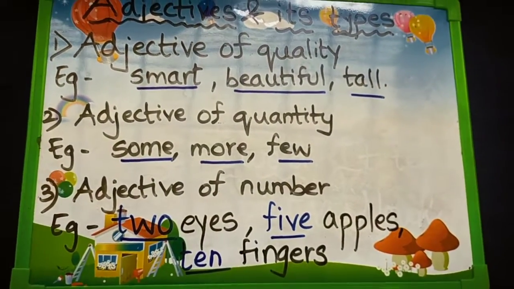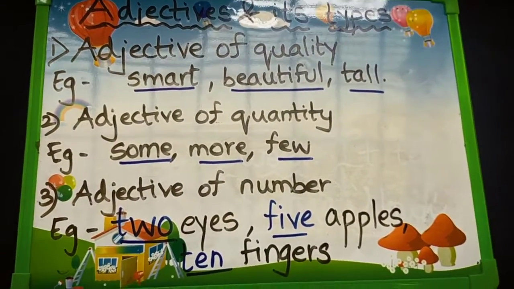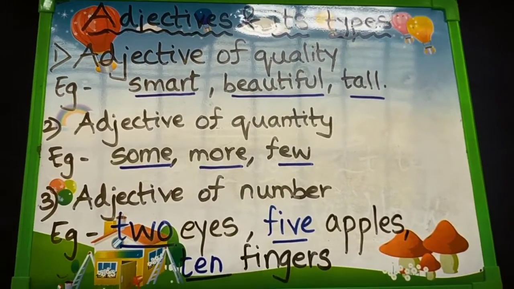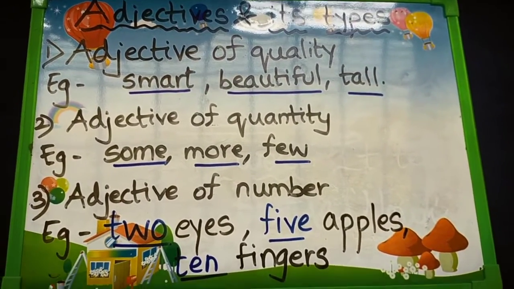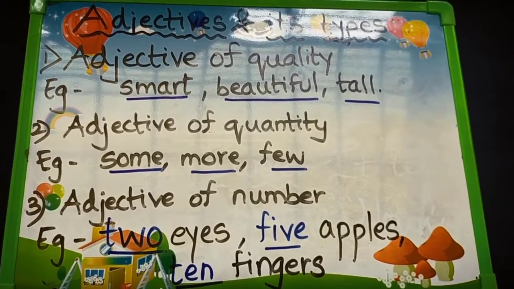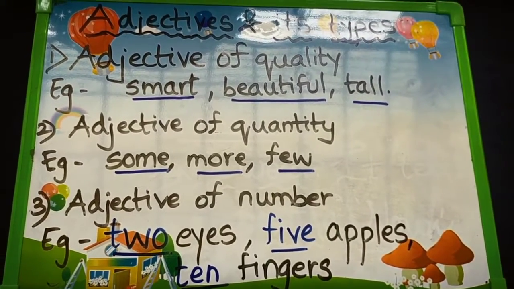You can find adjectives from your textbook of various lessons, and then you can also find out the type of adjectives. In this way you will learn these 3 kinds of adjective: quality, quantity and number.